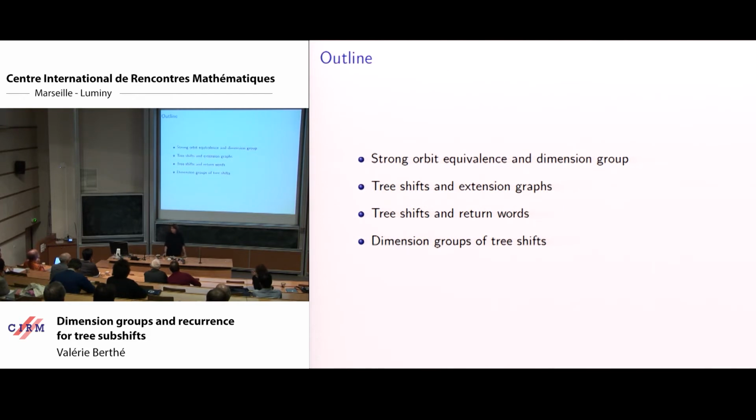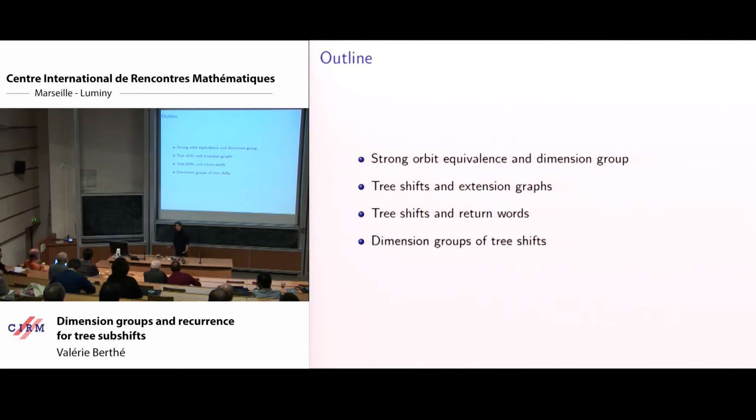I will start by recalling some facts about strong orbit equivalence, and recalling what the dimension group is, which is an invariant for this notion. Then I will introduce the family of infinite words I consider, tree shifts, defined in a combinatorial way with extension graphs.